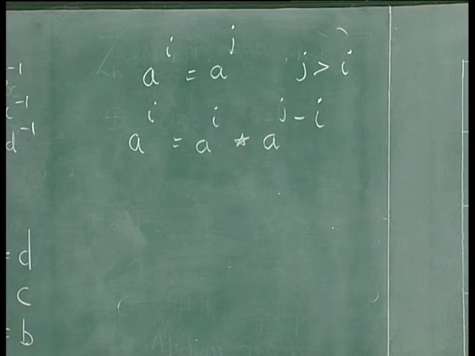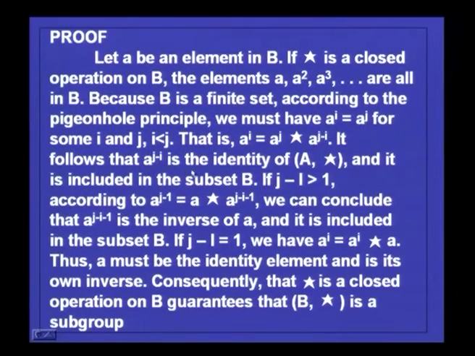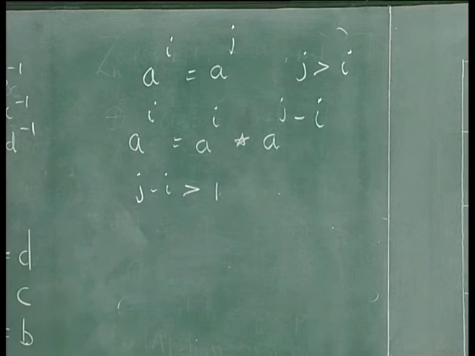So, this gives you the idea that A power j minus i is the identity element. So, this shows that A power j minus i is the identity of this, and it is included in the subset of B. If j minus i is greater than 1, then what happens?